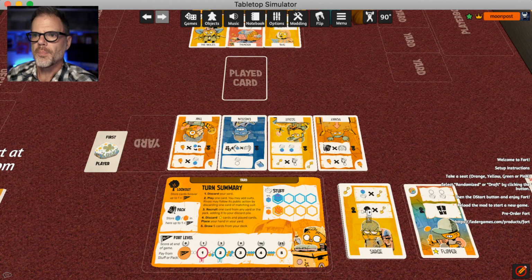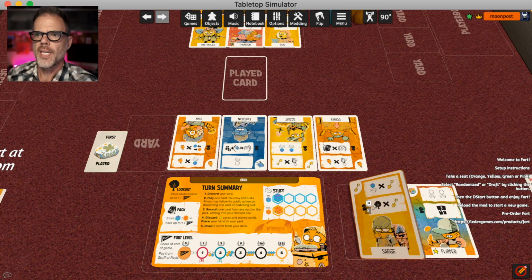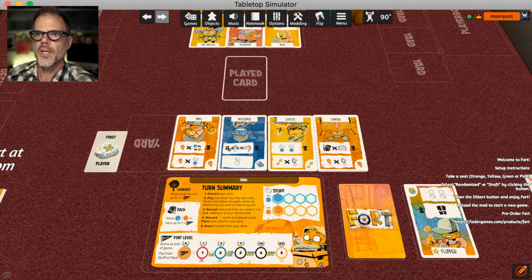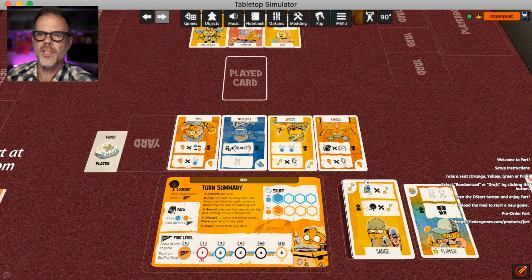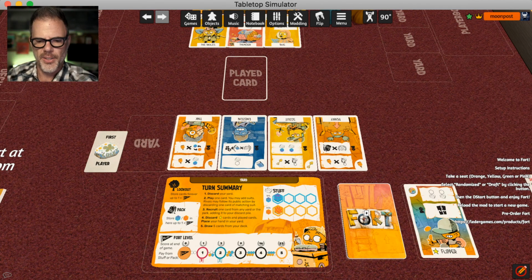And you can hit the F key to flip cards over if you want to keep them hidden, right? If you flip a card over, other players might see it, right? So if this was my deck of cards and I flipped them over, somebody could look at that and see what's in there. So you want to flip your cards upside down, really.